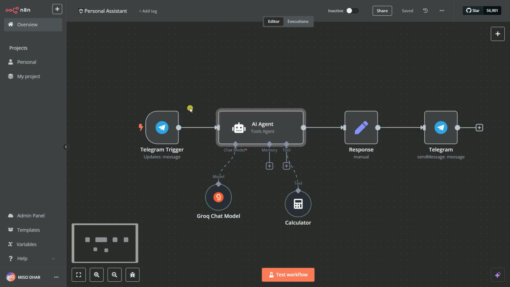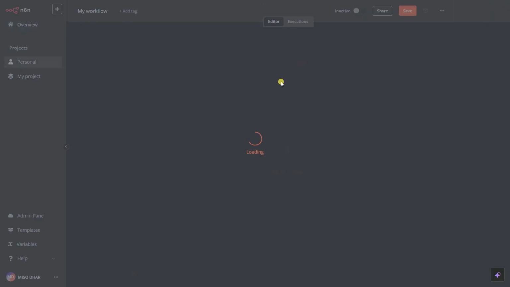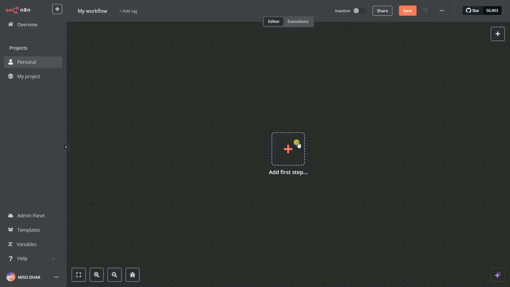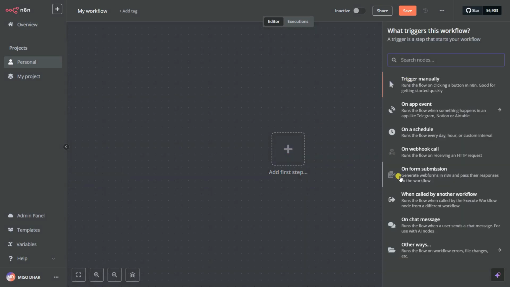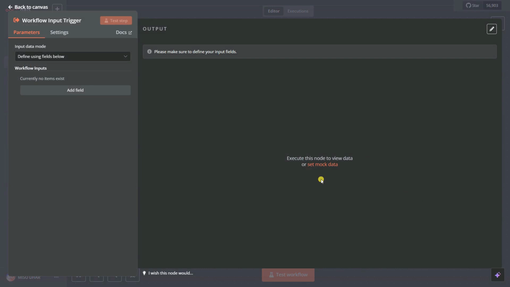I need to delete this out. I need to click on here and create one separate workflow for that. And I need to create one executed node, because we're going to call this workflow from our personal assistant. So we have one starter executed node, the executor workflow trigger. I can click on here and search for "called by another workflow", because we're going to call it from another workflow.